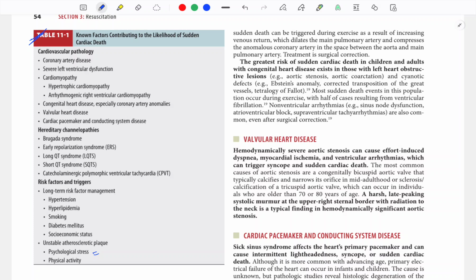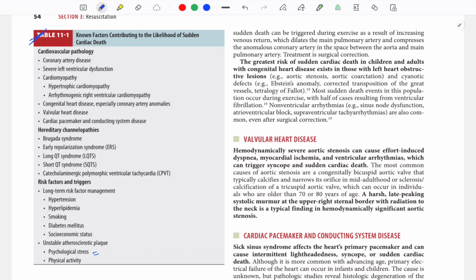The greatest risk of sudden cardiac death in children and adults with congenital heart disease exists in those with left heart obstructive lesions. Whatever is obstructing the left heart will kill you in childhood itself. Aortic stenosis, aortic coarctation, Ebstein's anomaly, transposition of the great vessels TGA, especially HOCM obstructs the outflow, you will die.